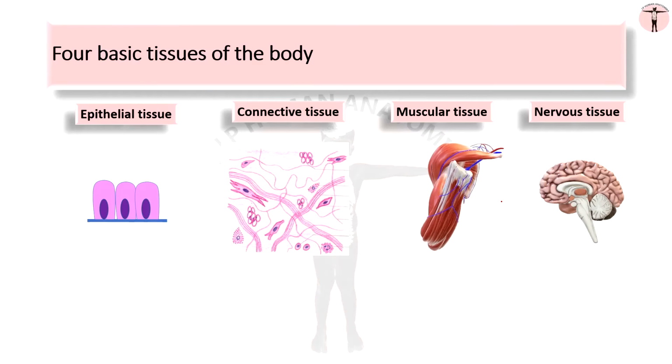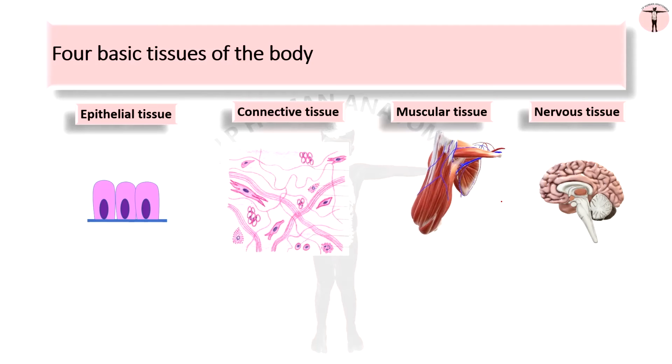The epithelium covers and lines the body surfaces and performs protection, absorption and secretions in the body. The connective tissue binds different parts in the body. It fills up all the spaces in the body like a packing material. The muscular tissue is the only tissue which brings motor activities of the body, whether it is locomotion or talking or eating. You name any action, the muscular system is in the forefront.